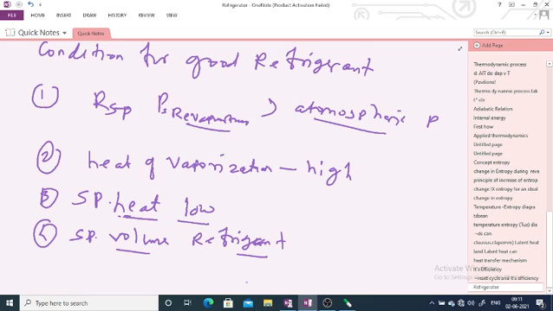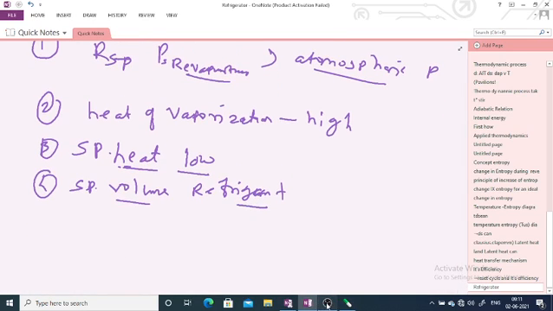Since evaporator and condenser temperatures are fixed by the temperature of the surroundings. So this is about the conditions for a good refrigerator.